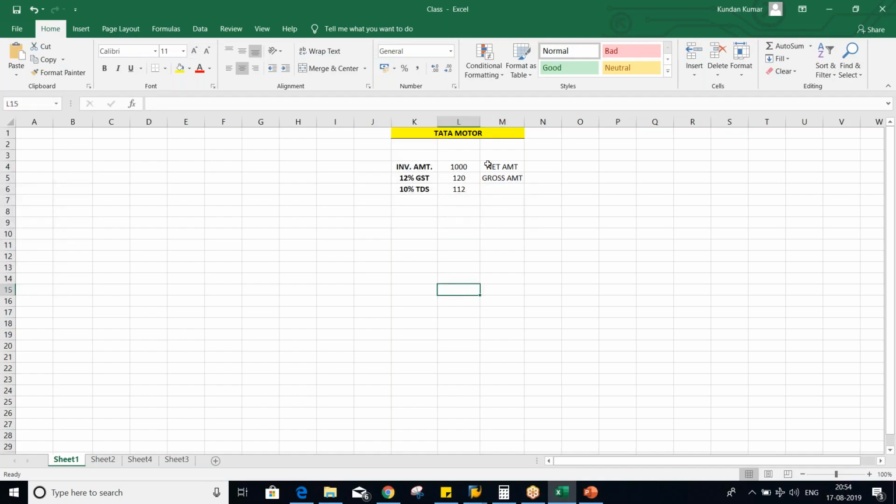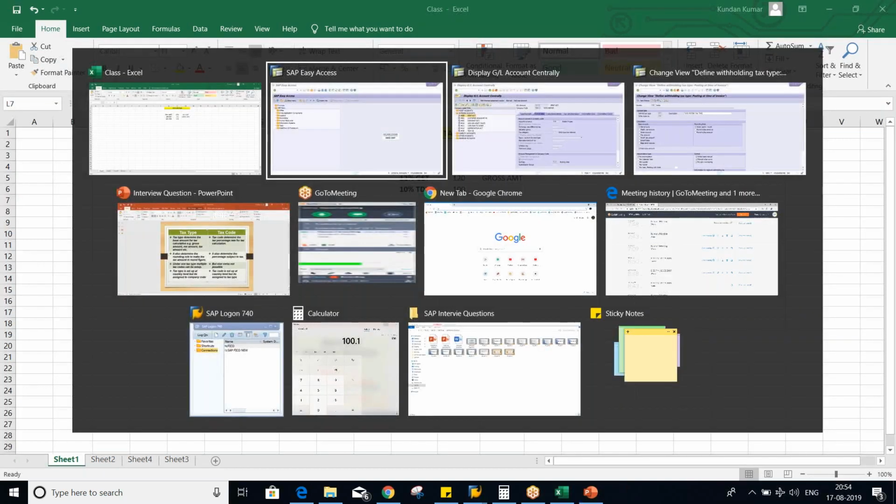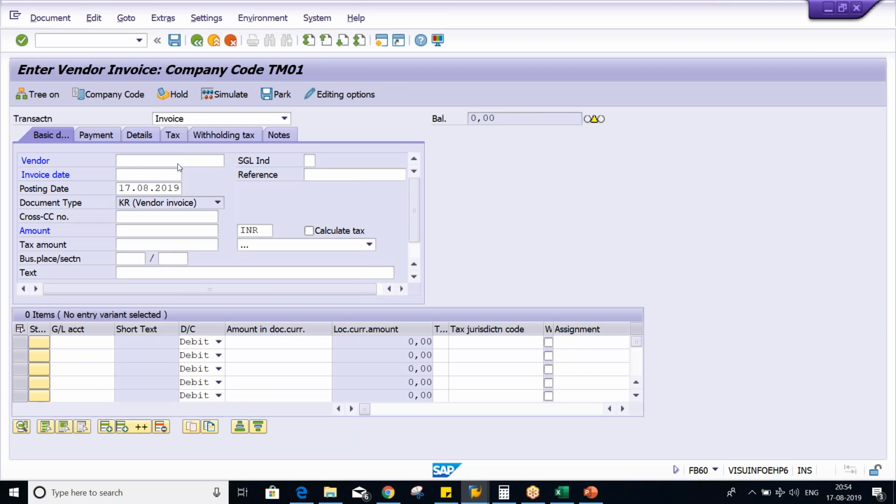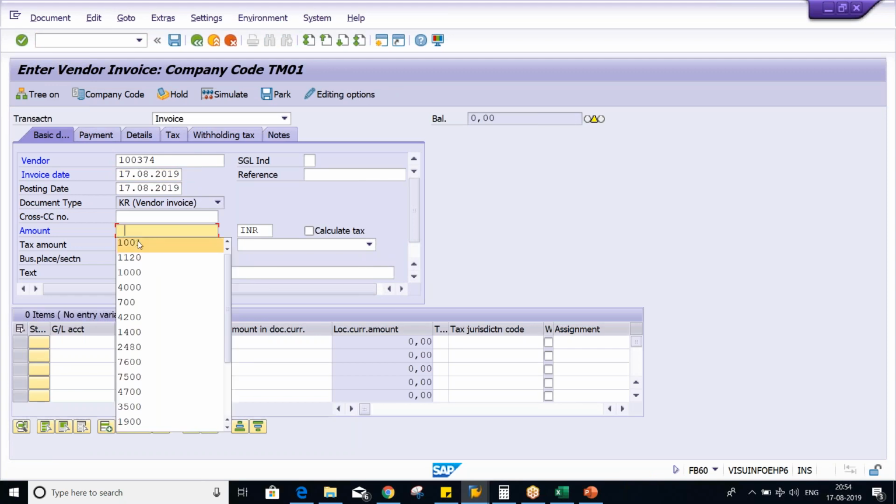Okay. If the base amount is net amount, means this one, right? Net amount means excluding tax amount, right? So here, this is. Now, so TDS is how much, guys? 100 rupees is supposed to be deducted. The deduction is supposed to be 100 rupees. Use transaction code FB60 and take an example of any company code. Just I'm going to use some vendor and here give.